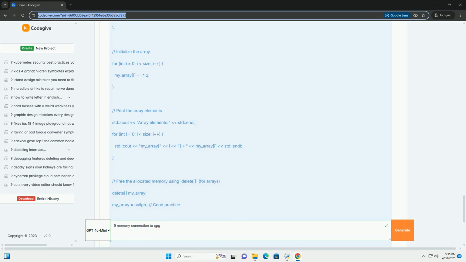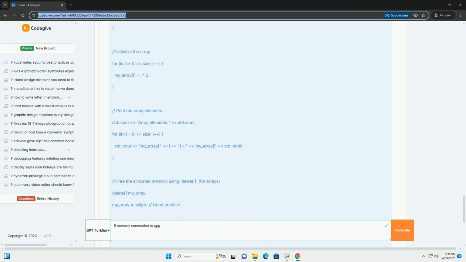Failing to do so results in a memory leak, which can eventually cause your program to crash or the system to become unstable. 6. my_array = NULL. After freeing the memory, it's good practice to set the pointer to NULL. This prevents you from accidentally using the freed memory, which could lead to undefined behavior.